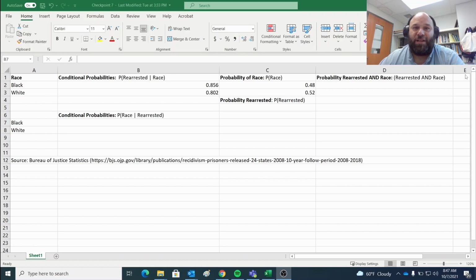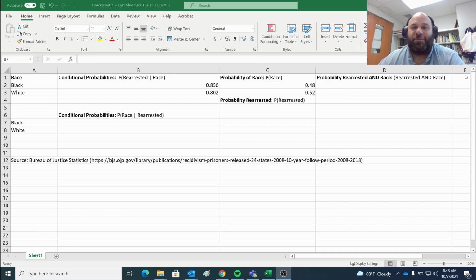Now, the data we're given can be broken down by race, and it tells us that given a race, how many were rearrested, or in probabilistic terms, it gives us a conditional probability, the probability that someone was rearrested, given that they're white or black or Hispanic or what have you. For simplicity, we're just going to focus on white or black. In addition, we can use the percentage of all those released among different races as our universes in conditional probability that we're restricting to.